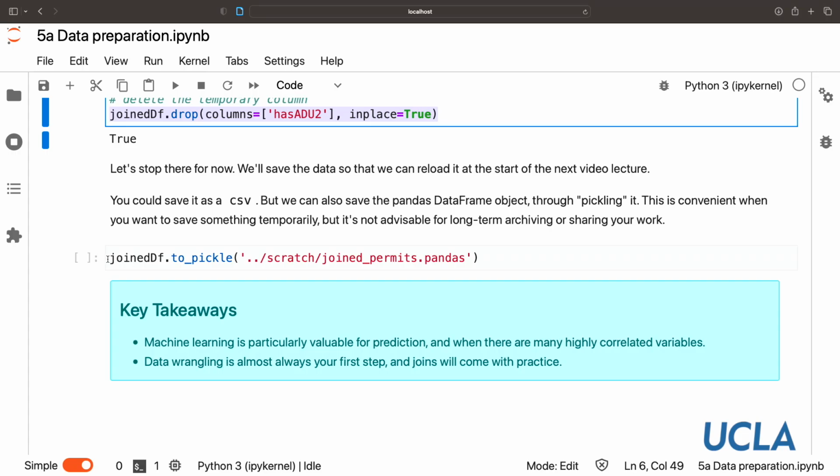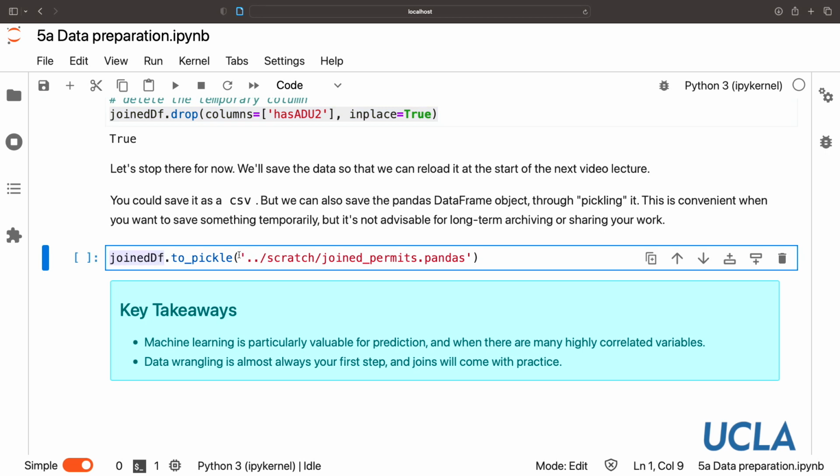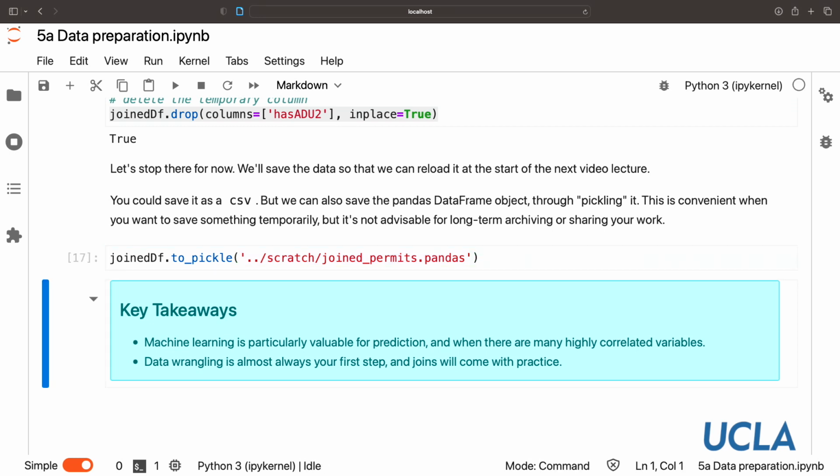So let's save this data as a pickle file. This is a pandas object or a native Python object. And this is really good if you want to save something temporarily. Again, it's not advisable for long-time archiving or sharing your work because the formats can change. So we're going to take this data frame and store it in your repository in what I created as a blank Scratch folder for you. And then this will be available for us at the start of the next lecture.